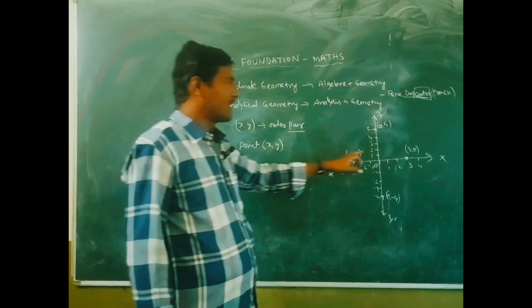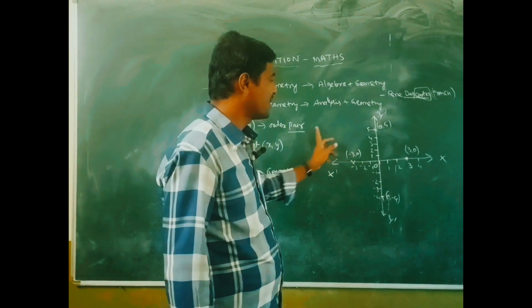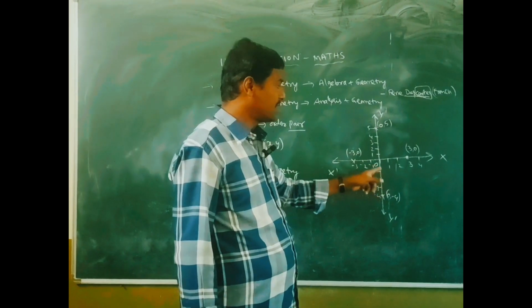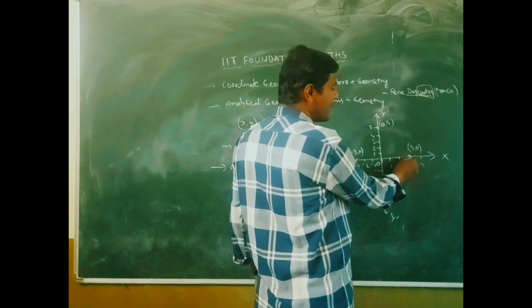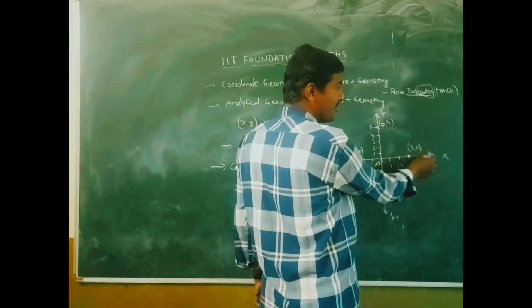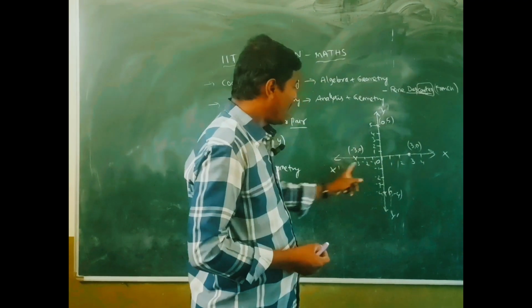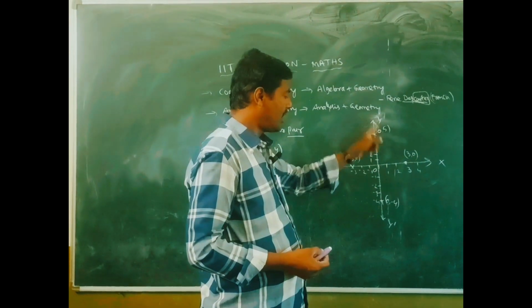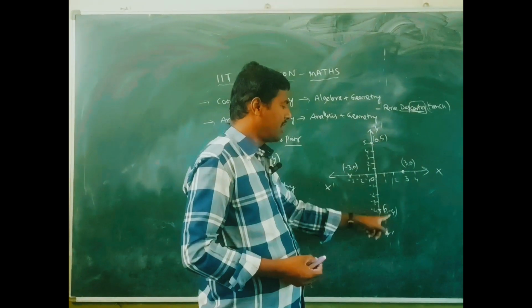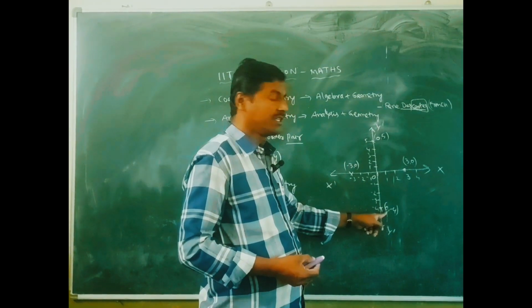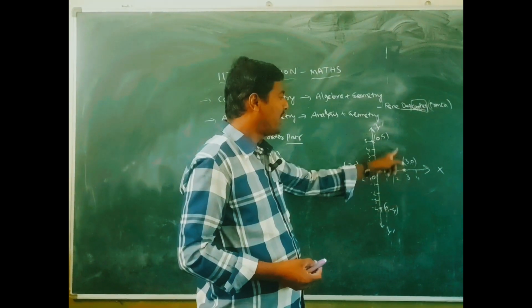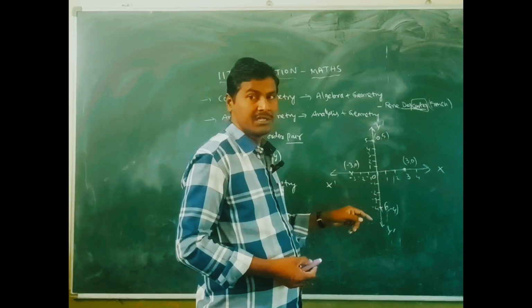This is the rectangular coordinate system. How do we plot points in it? We take the point 3, 0 on the positive x-axis. On the x-axis, the y coordinate is 0. On the y-axis, the x coordinate is 0. These are the points plotted in the coordinate system.